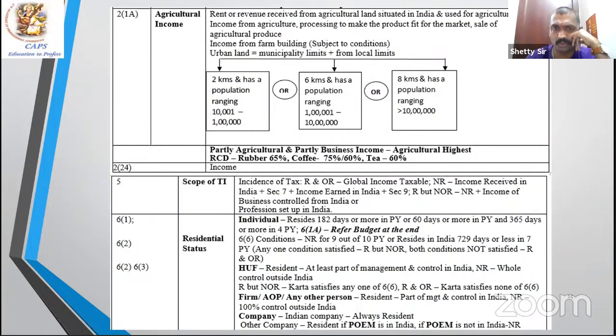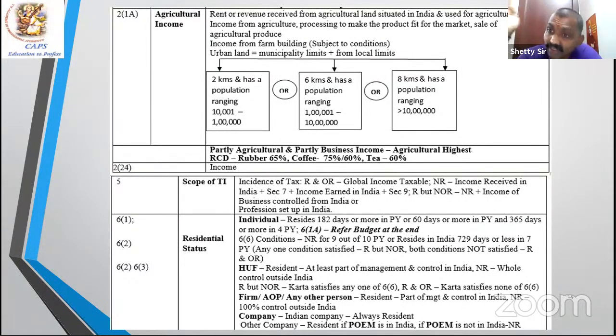Agriculture income is defined in section 2(1A): rent or revenue derived from agricultural land used for agricultural purpose. A farm building in a village is agriculture income. In an urban land, it is not agriculture income. It is completely exempt from tax under section 10(1).